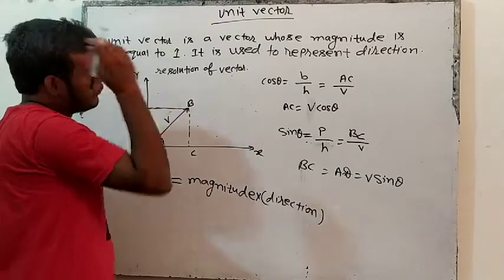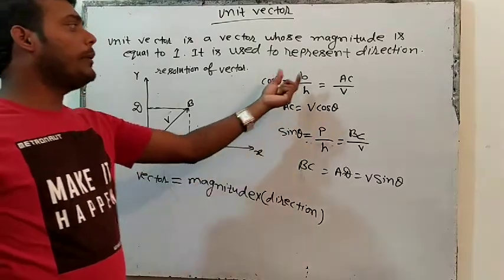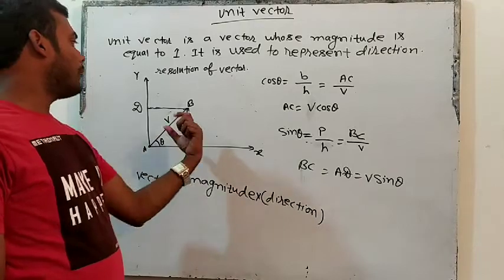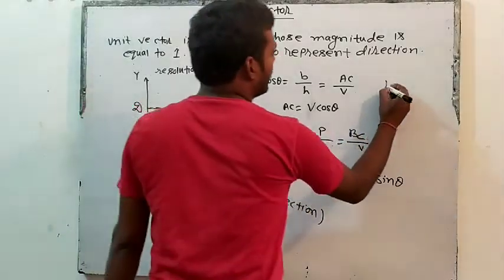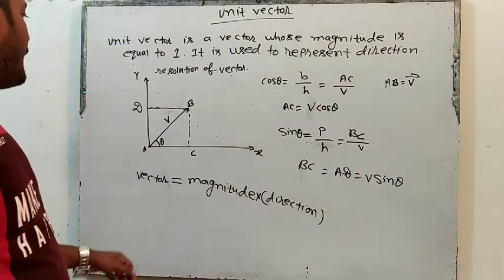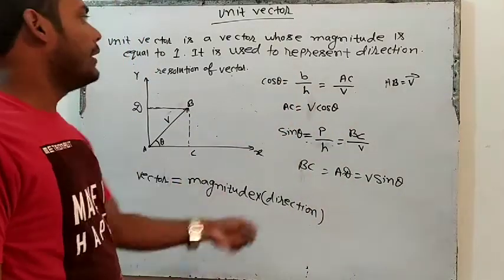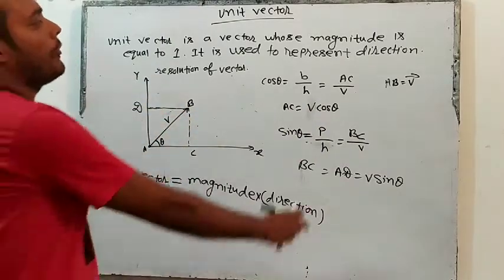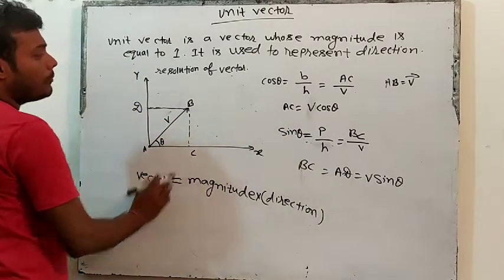In triangle ABC, you can see cos theta is B by H. In triangle ABC, what is the base? AC, and H is the hypotenuse AB, which is equal to vector V. So on the place of AB, you can write V. So B by H, B is AC and H is V. So can we write AC is equal to V cos theta?